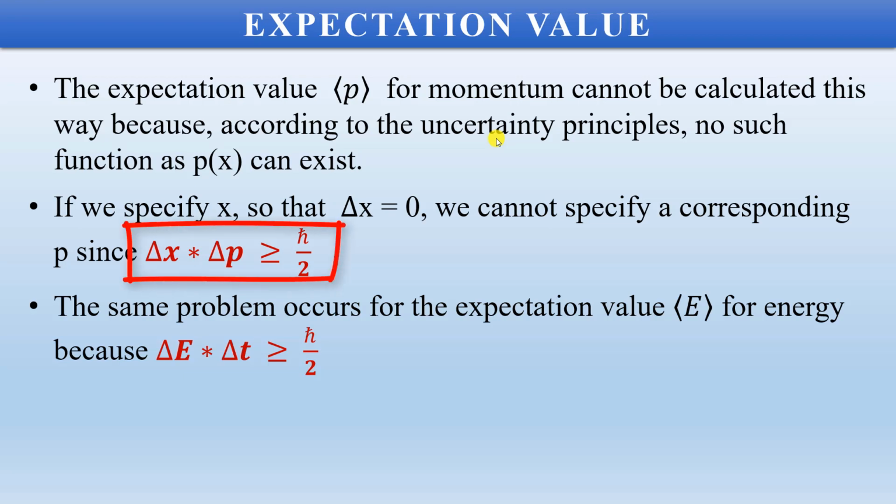There is an uncertainty in position, there is an uncertainty in momentum, and therefore to compute the expectation value of momentum, we have to employ a different method. Similar is the case with energy and time. So we will see how we can find out the expectation values of energy and momentum.